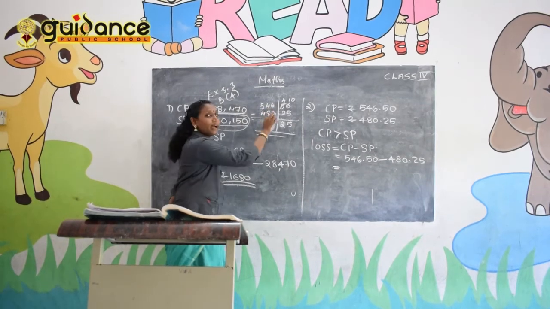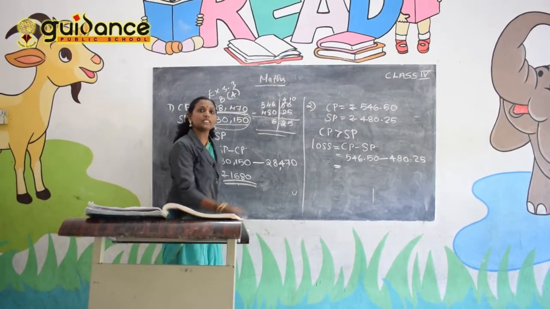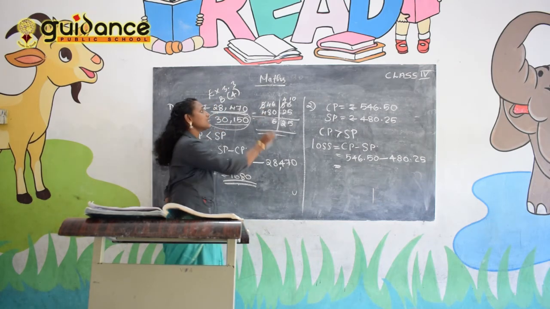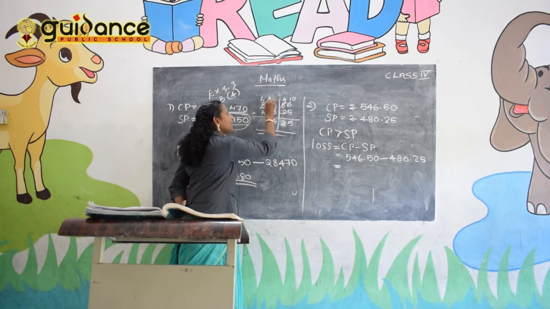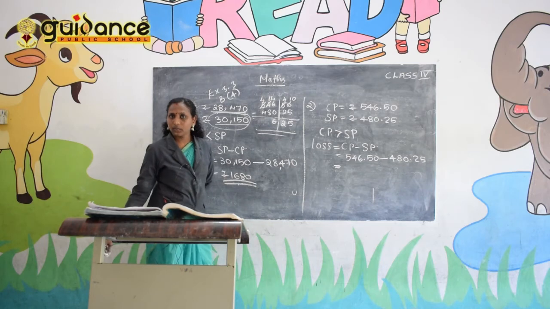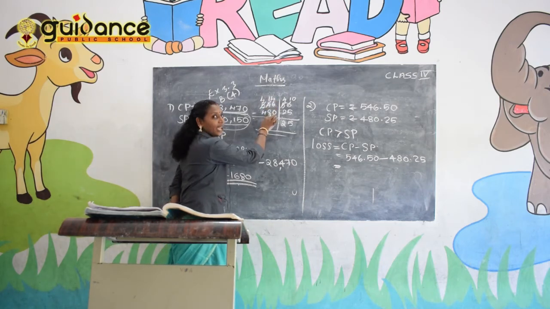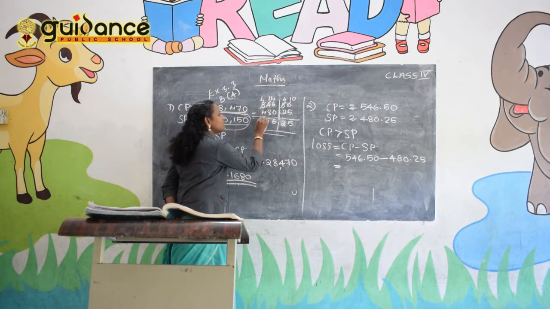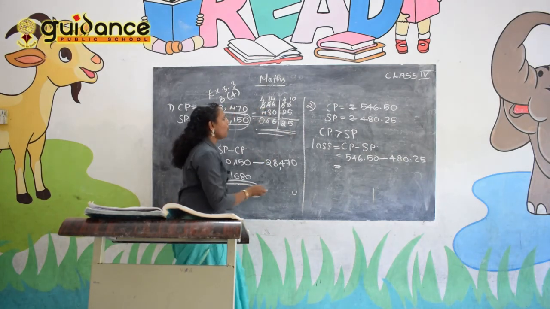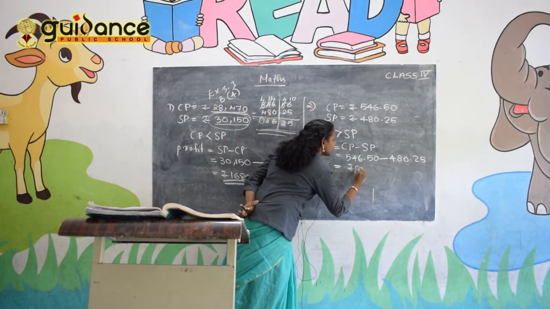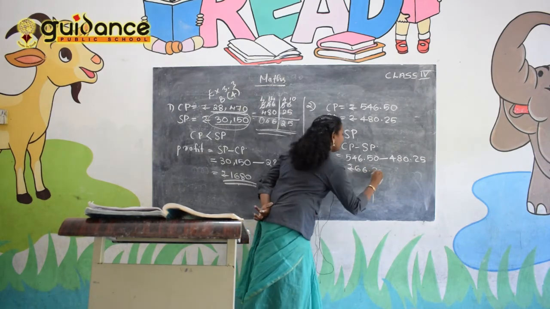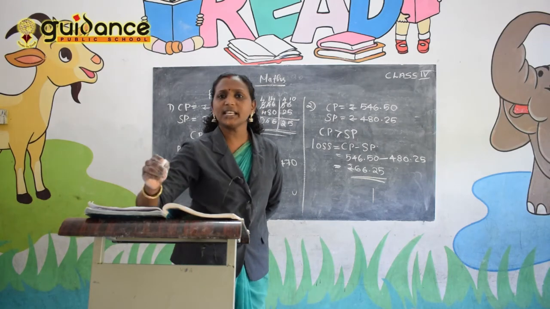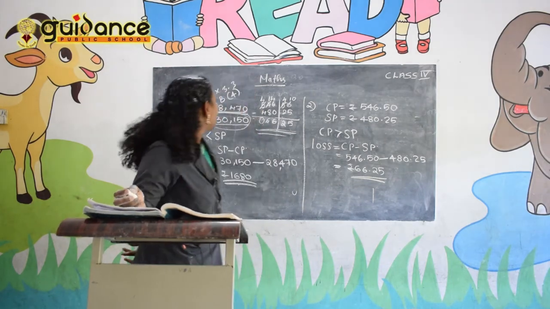Then 4 minus 8 is not possible, take a borrow. 5 is reduced to 4 and 4 becomes 14. 14 minus 8, 6. Then 4 minus 4, 0. So the loss is 66 rupees 25 paise.